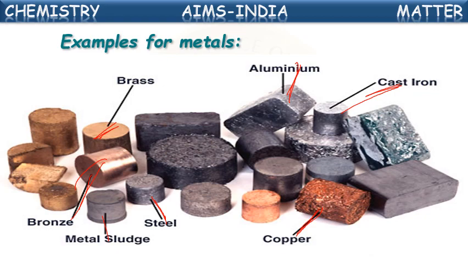We cannot cut them easily. We have to apply more temperature. We have to melt them, and then only we can bring them into the required shape. They are very hard. They are lustrous. They make sound. They are malleable, ductile. All these are the metallic properties, and these are some examples for metals, guys. Okay, let us see the next one.